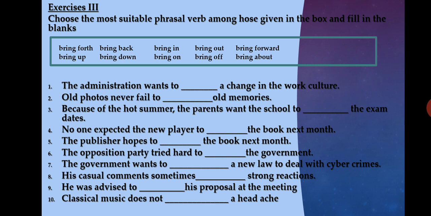The publisher hopes to dash the book next month. Publish. To make it presentable to the public means bring out. The opposition party tries hard to dash the government, to defeat the government, to bring down. Seventh one, the government wants to dash a new law to deal with cyber crimes. The government wants to include or introduce something new. Bring in is the correct phrasal verb.